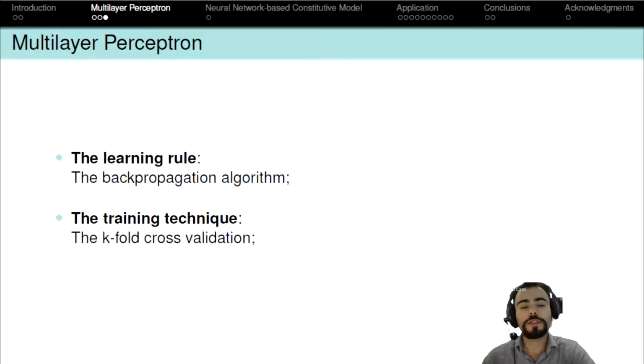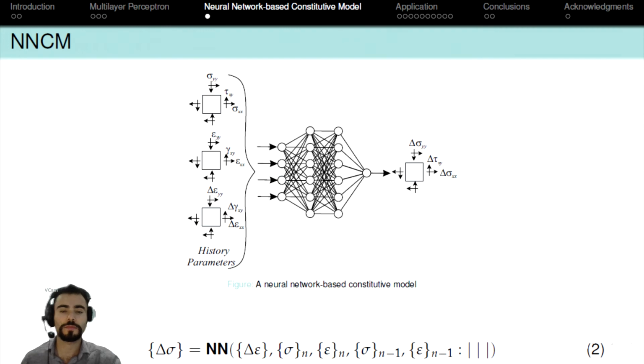The training of a neural network happens through an iterative process which involves the propagation of the training set and the adjustments of the synaptic weights. The training technique used in this work was k-fold cross-validation. A neural network-based constitutive model is developed through the training of a multilayer perceptron with the backpropagation learning algorithm on the stress-strain results from experiments or from numerical simulations. The figure shown above illustrates this model.